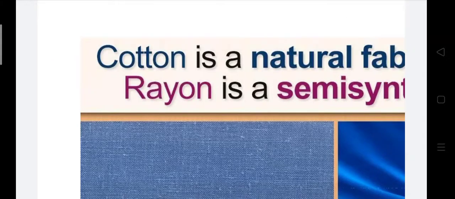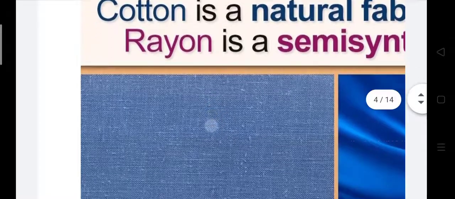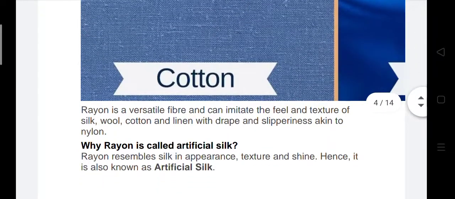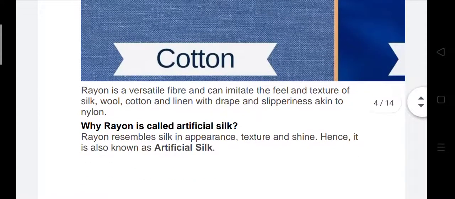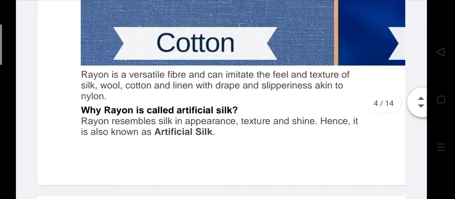This is the example of cotton. Rayon is a versatile fiber and can imitate the feel and texture of silk, wool, cotton and linen with drape and slipperiness.